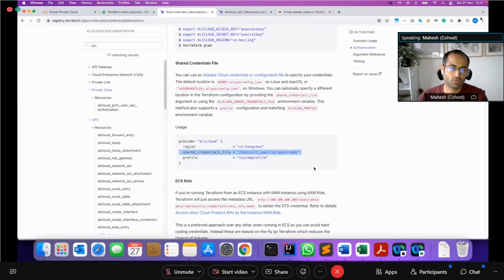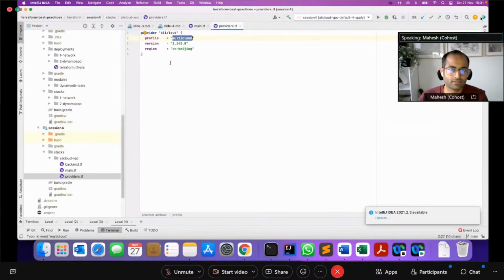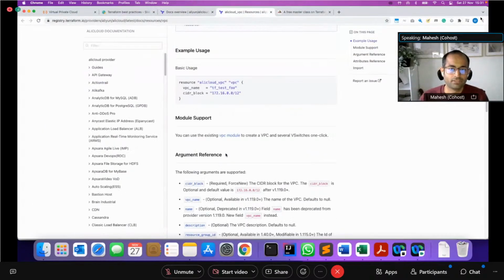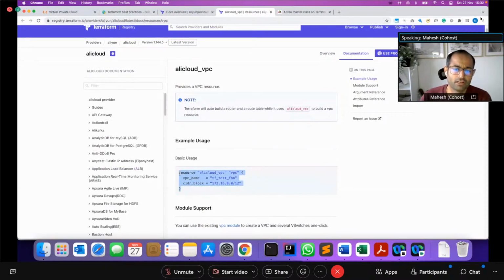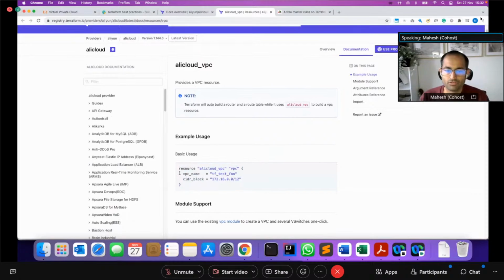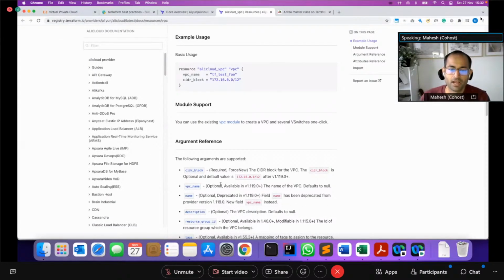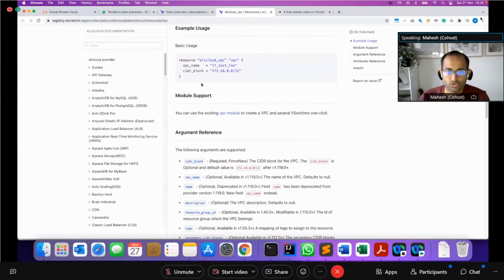Now, once you've understood how to initialize the provider and you've written the provider code like so, the next thing to do is look at a resource. For example, in this case, I'm looking at a simple resource, which is provisioning a VPC. Go through the document and try to understand the main arguments. Most resources have some mandatory attributes.